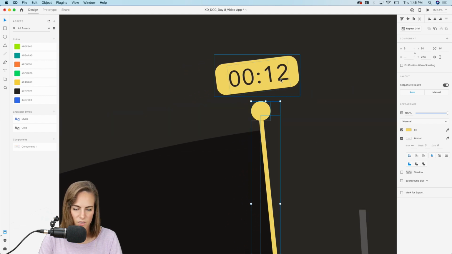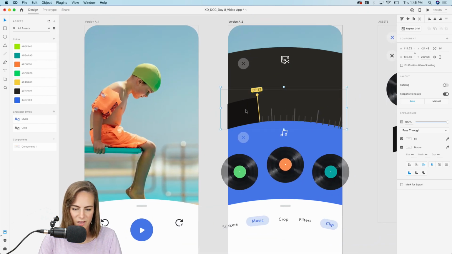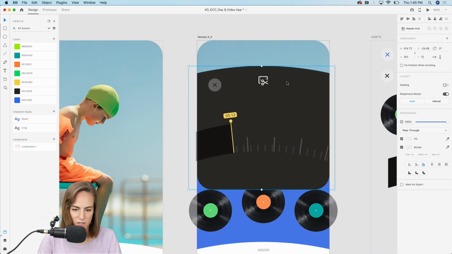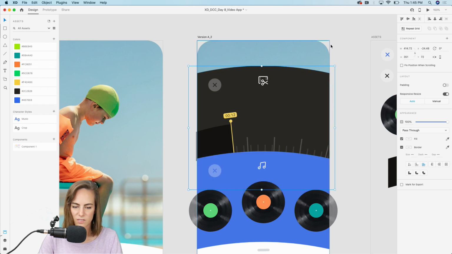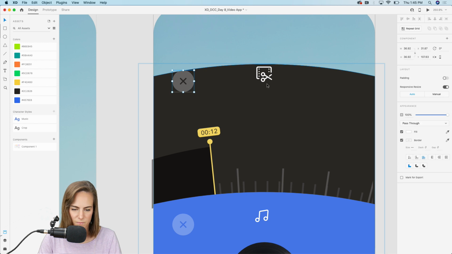And then group these, group that, just a bunch of grouping. And then group this whole black section, Command G to group, and send it back. Although this again looks a little tall. Let's move this down a bit. Okay.